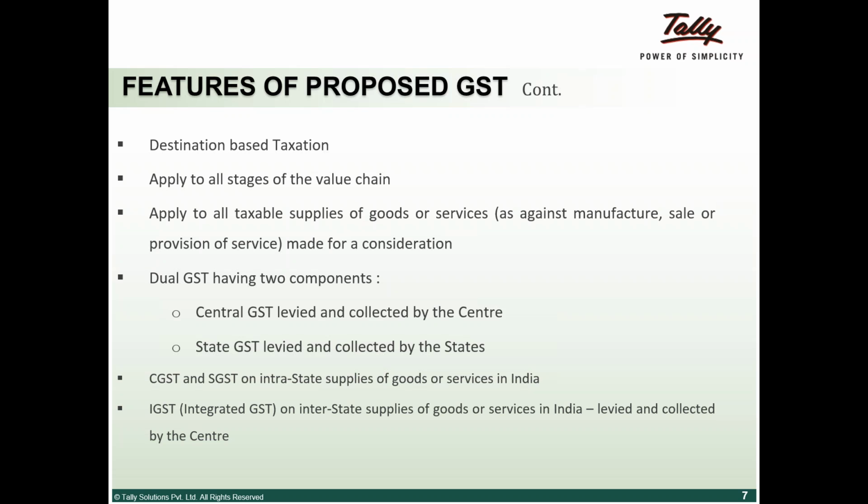By GST, since we are giving both state and center the power to charge on the other side of things also, that is center for trade and state for manufacture and service, the constitution needed to be amended to ensure that both center and state had the power to do each other's. Which is what the constitutional amendment was.